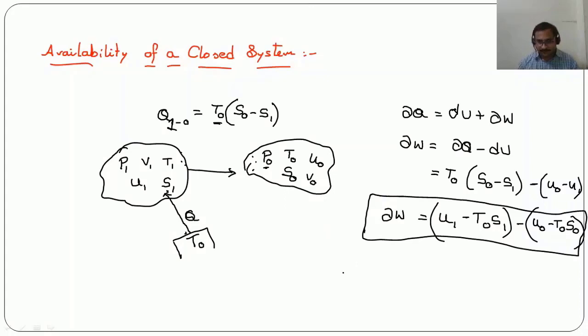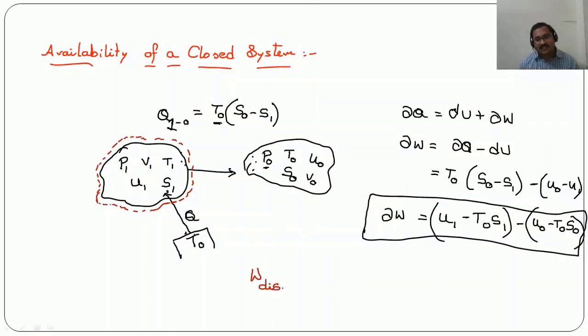Now here, when we are supplying heat from the surrounding environment, then obviously there will be a variation in the volume because of heat addition for this particular system. So because of this volume variation, there might be certain displacement work happening.